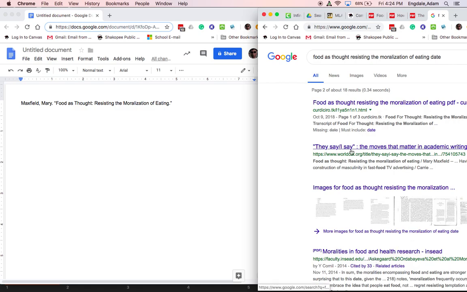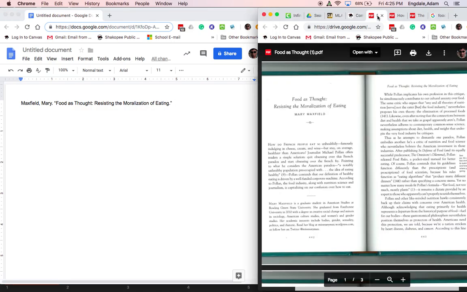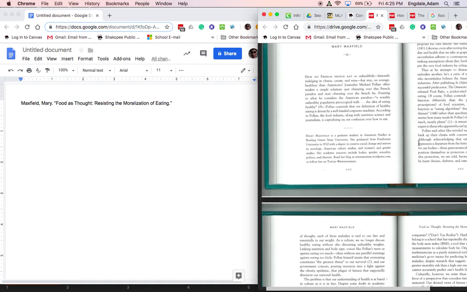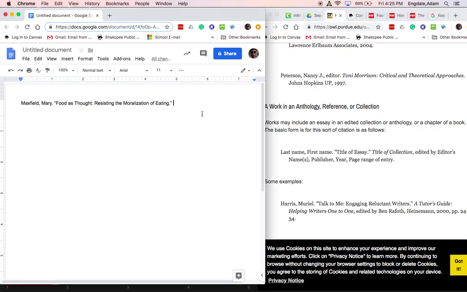So I'm going to go ahead and skip that. Again, I have to use the information I have. I don't have that information. I can't find that information. It is better that I don't do it at all than I do it wrong in this case. And the last is my page range of the entries. And I notice here they've got PP period 24 through 34 period.